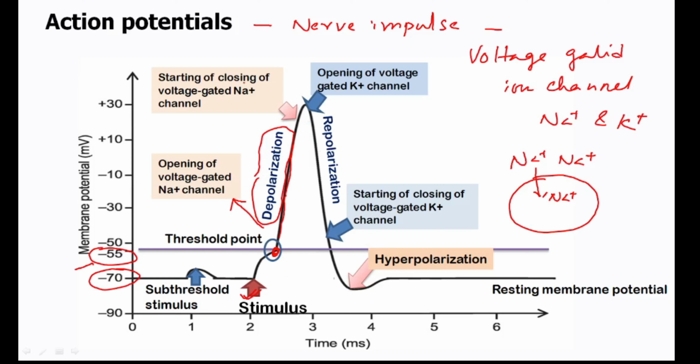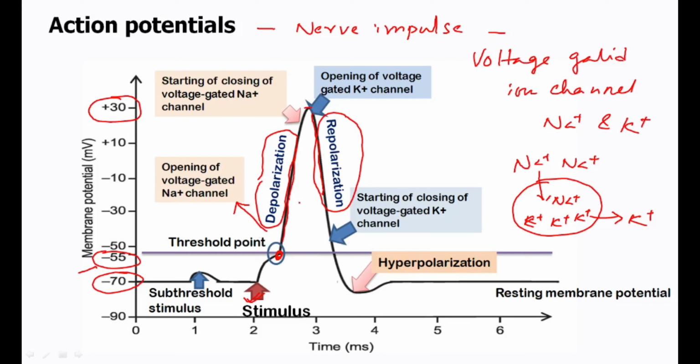At this point there will be the starting of closing of the voltage gated sodium channels. At the top, the membrane potential is plus 30 millivolts inside, and there is opening of voltage gated potassium channels. Now potassium is more inside, so potassium goes out from the cell, so the membrane potential is decreasing, which is known as repolarization.